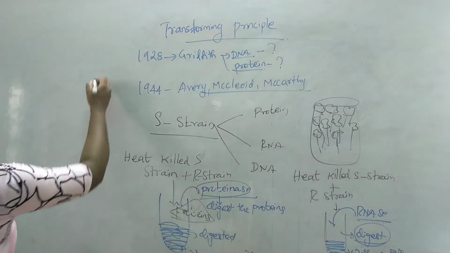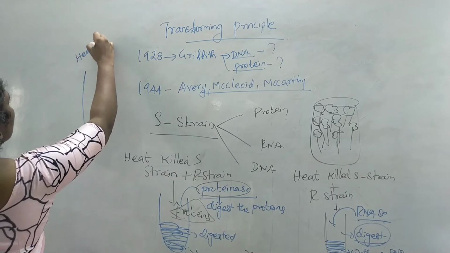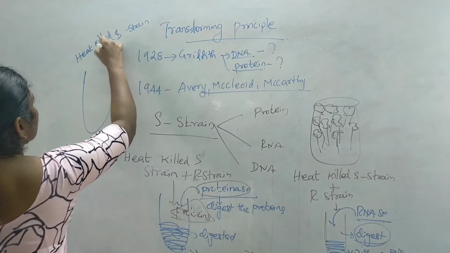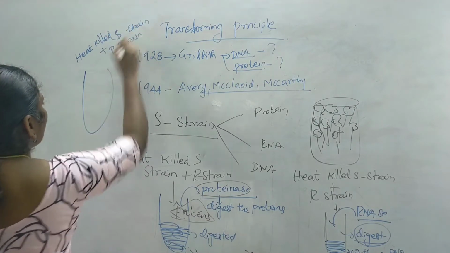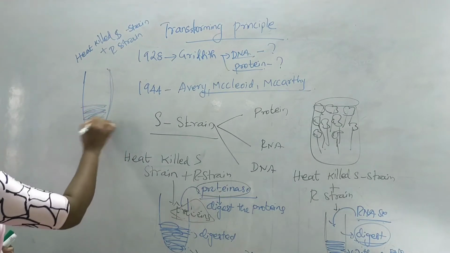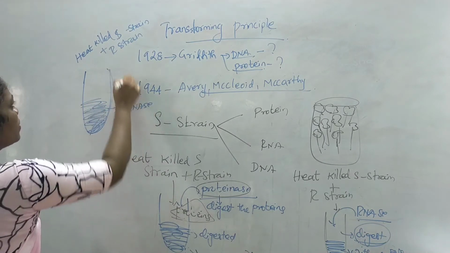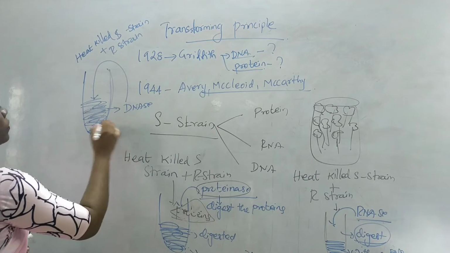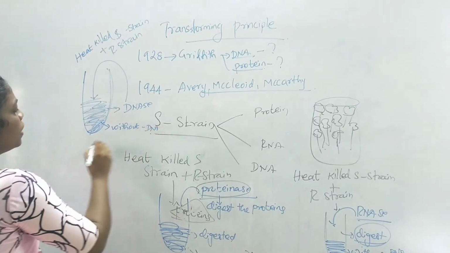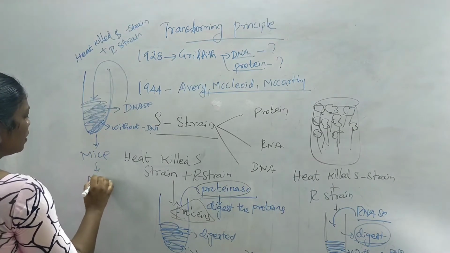Finally, they have taken an extract which contains heat-killed S strain plus R strain. This mixture was taken. Now they have added DNase enzyme to the mixture. Now this extract is without DNA. Now they have injected this extract into a mice. The mice was alive.